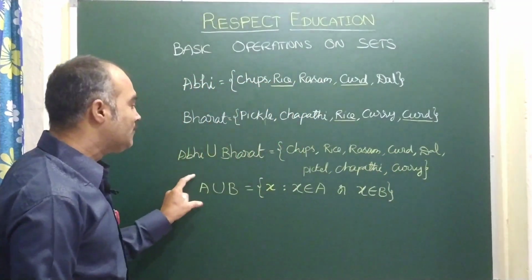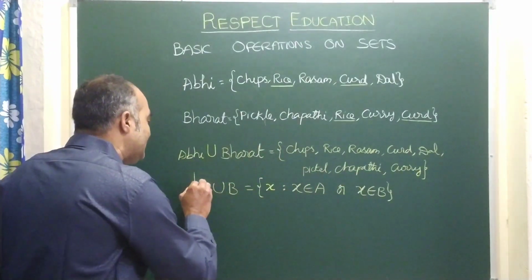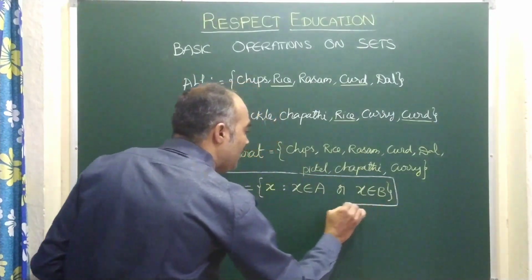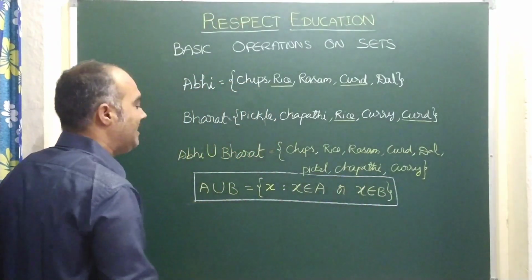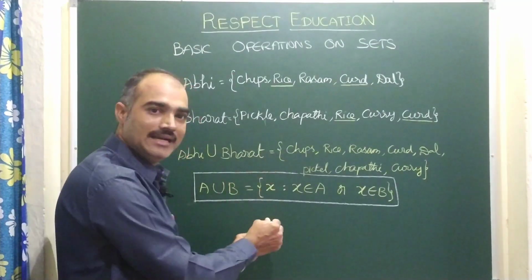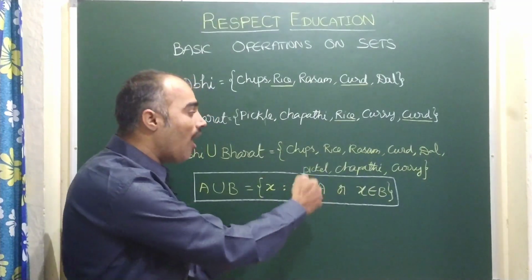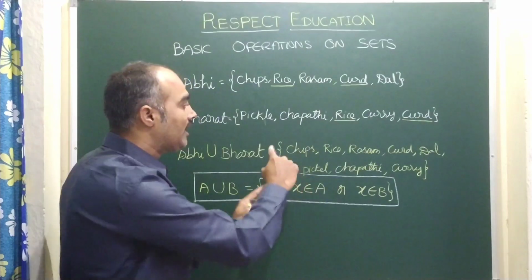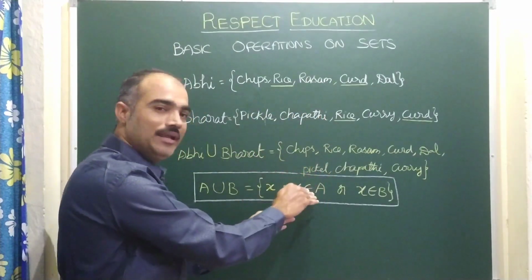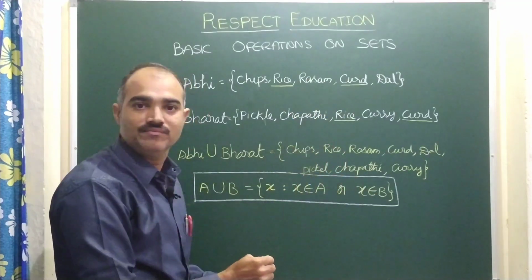This is one basic operation on sets. Remember, children, this is called A union B. A union B can be written as the elements X, and those elements are from A or B. So you can take these items as belonging to Abhi or belonging to Bharat. So both the items are shared.